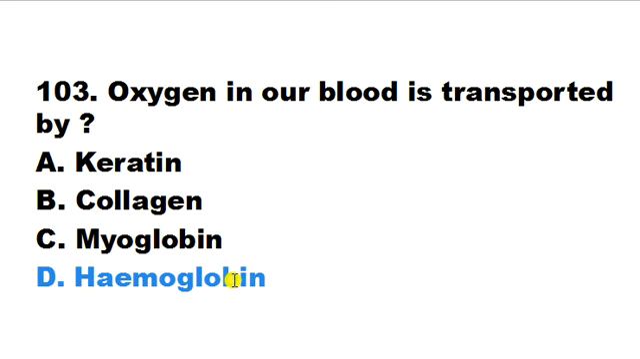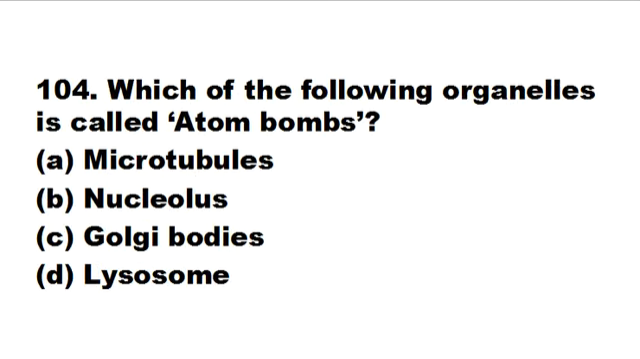Which of the following organelles is called the atom bomb? Microtubule, nucleolus, Golgi bodies, lysosome. So here the correct answer is D. Lysosome is called the atom bomb as well as the suicidal bag as well as the scavenger of the cell. Why is it called so? Because it contains certain digestive enzymes, which help to digest old and worn out organelles. It digests them.